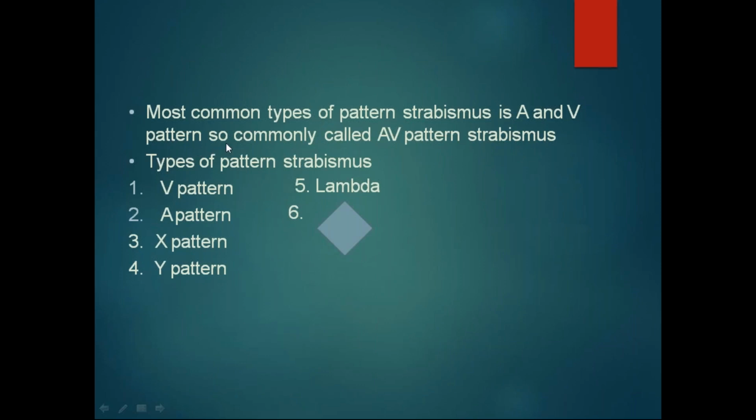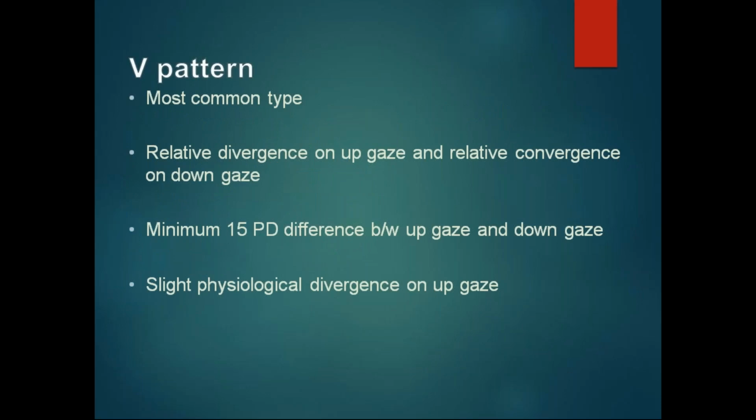The most common types of pattern strabismus are A and V patterns, most commonly called AV pattern strabismus. Types of pattern strabismus include V pattern, A pattern, X pattern, Y pattern, and lambda pattern. They are the various patterns of strabismus. The most common is AV pattern, and V pattern is the most common type. There is relative divergence on up gaze and relative convergence on down gaze. That is called V pattern.